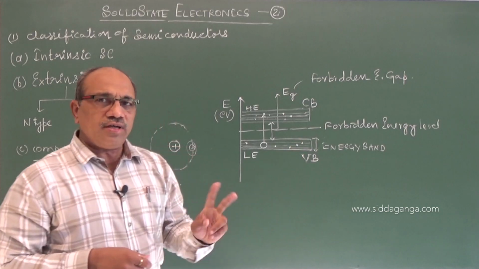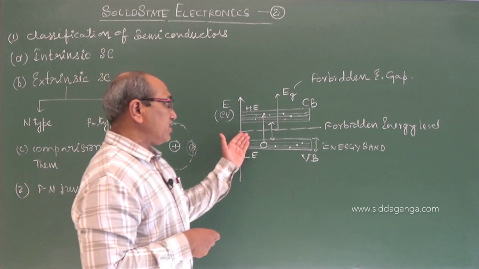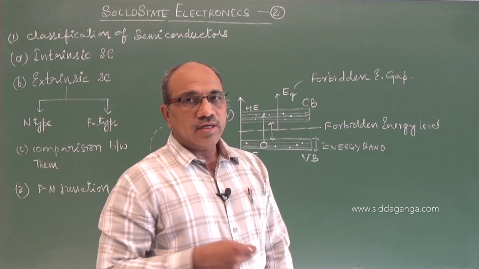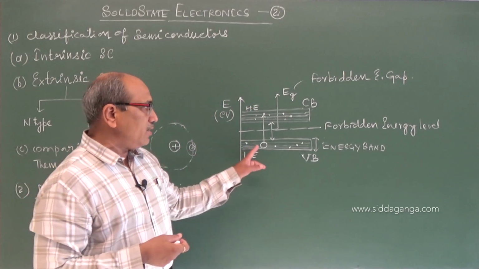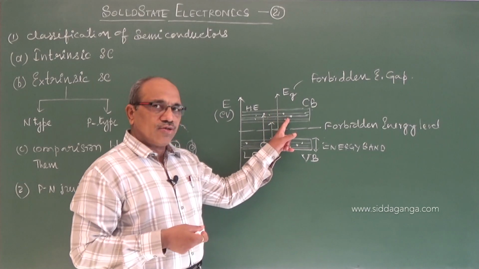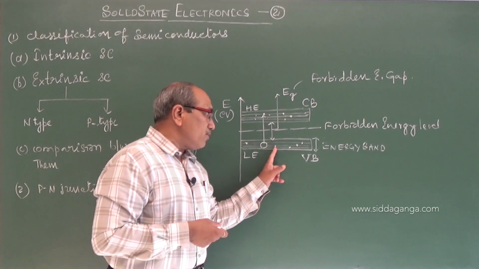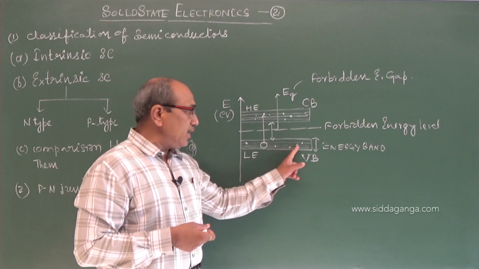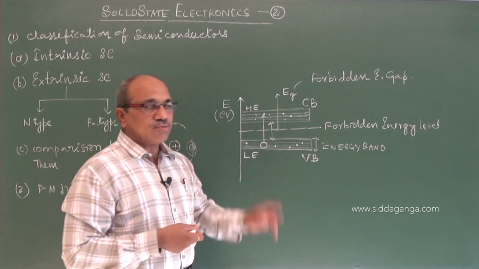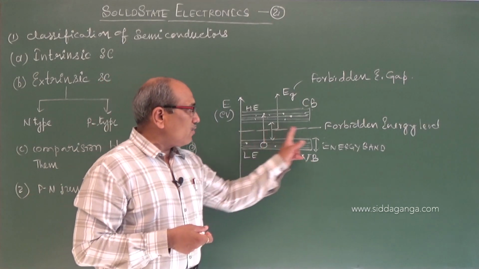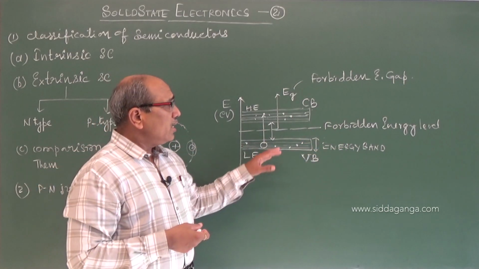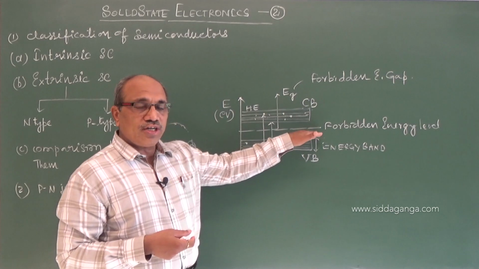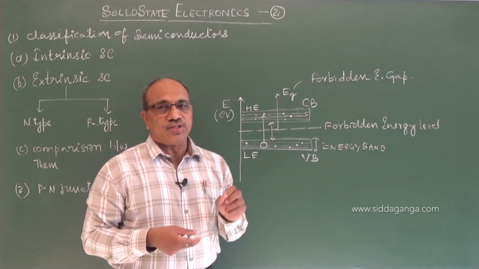We can define it in two ways. It may be asked for 1 mark: define forbidden energy level. One way is the average energy of electrons in the conduction band and the average energy of the holes in the valence band, taken together, is called the forbidden energy level. Or it is the maximum energy an electron can possess in a pure semiconductor at absolute zero temperature.